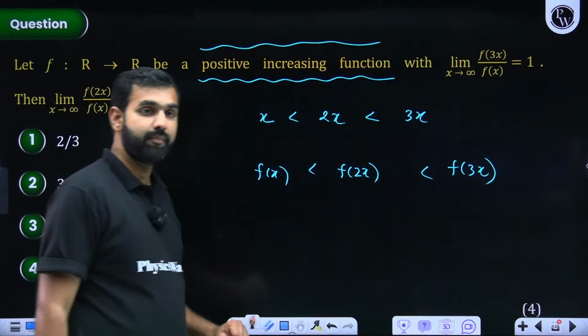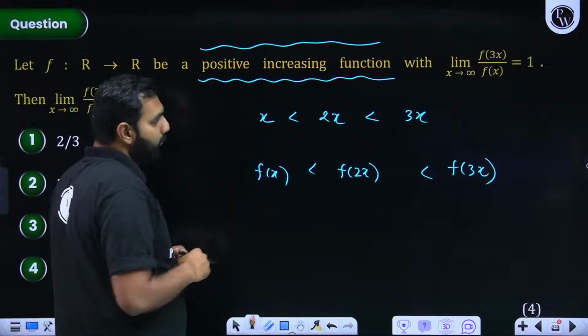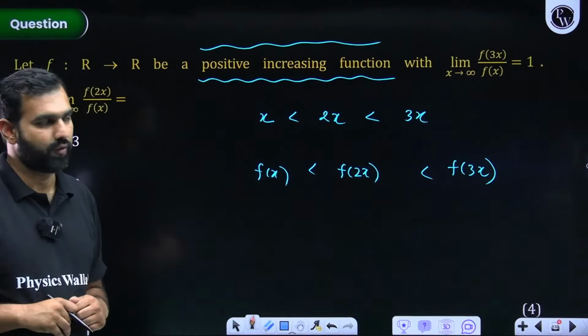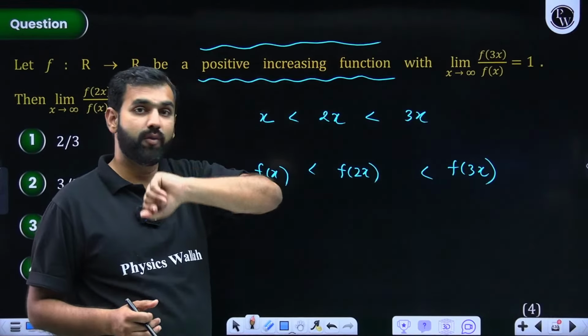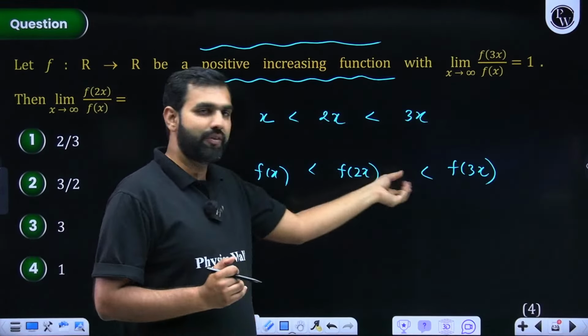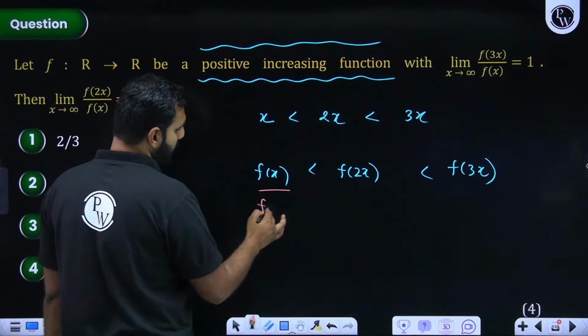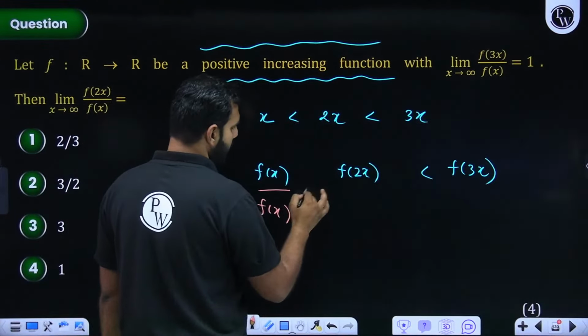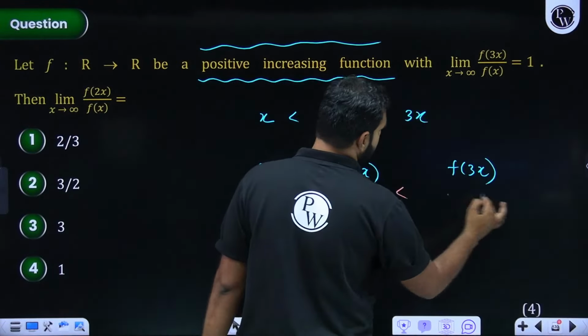Do you all agree with me on this, all the participants? Now, I am going to divide all the three sides by f of x. Since x is approaching infinity, this is a positive increasing function. That means f of x will be positive. So if f of x is positive, can I divide all the three sides by f of x? So here I'm dividing this side by f of x, I am dividing this also by f of x, and I'm dividing this also by f of x.